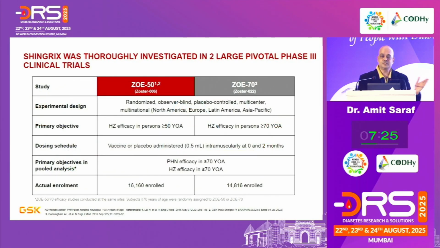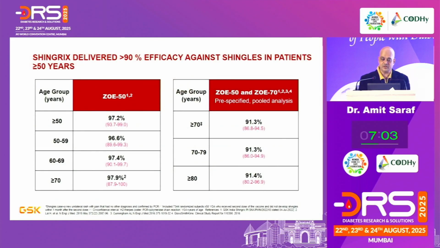Shingrix was thoroughly investigated in two large pivotal phase 3 trials. One was called Zoe 50 and one was called Zoe 70. The Zoe 50 had, if you see the sample size, 16,000 plus individuals, and the Zoe 70 also had 14,000 plus individuals. One arm was given a vaccine, the other arm was given placebo, and what did they find out? They found out that individuals more than 50 years of age had 97.2% prevention of herpes when they were vaccinated, and individuals who are 70 years and above, 97.9%.